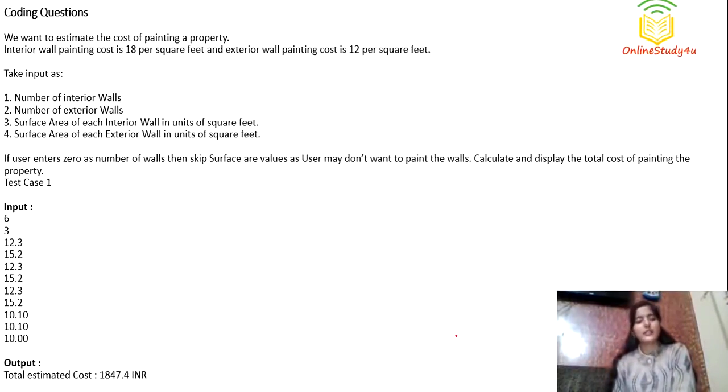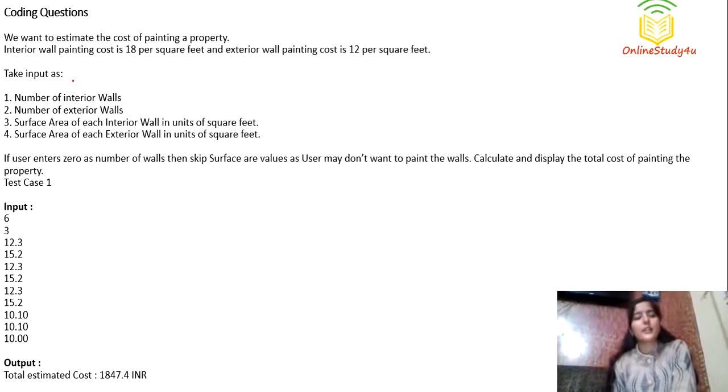Now we will consider the coding questions, right? We will see how they were and what are the approach to solve them, and then we will implement them practically using C. So the question is, we want to estimate the cost of painting a property. Interior wall painting cost is 18 per square feet and exterior wall painting cost is 12 per square feet.